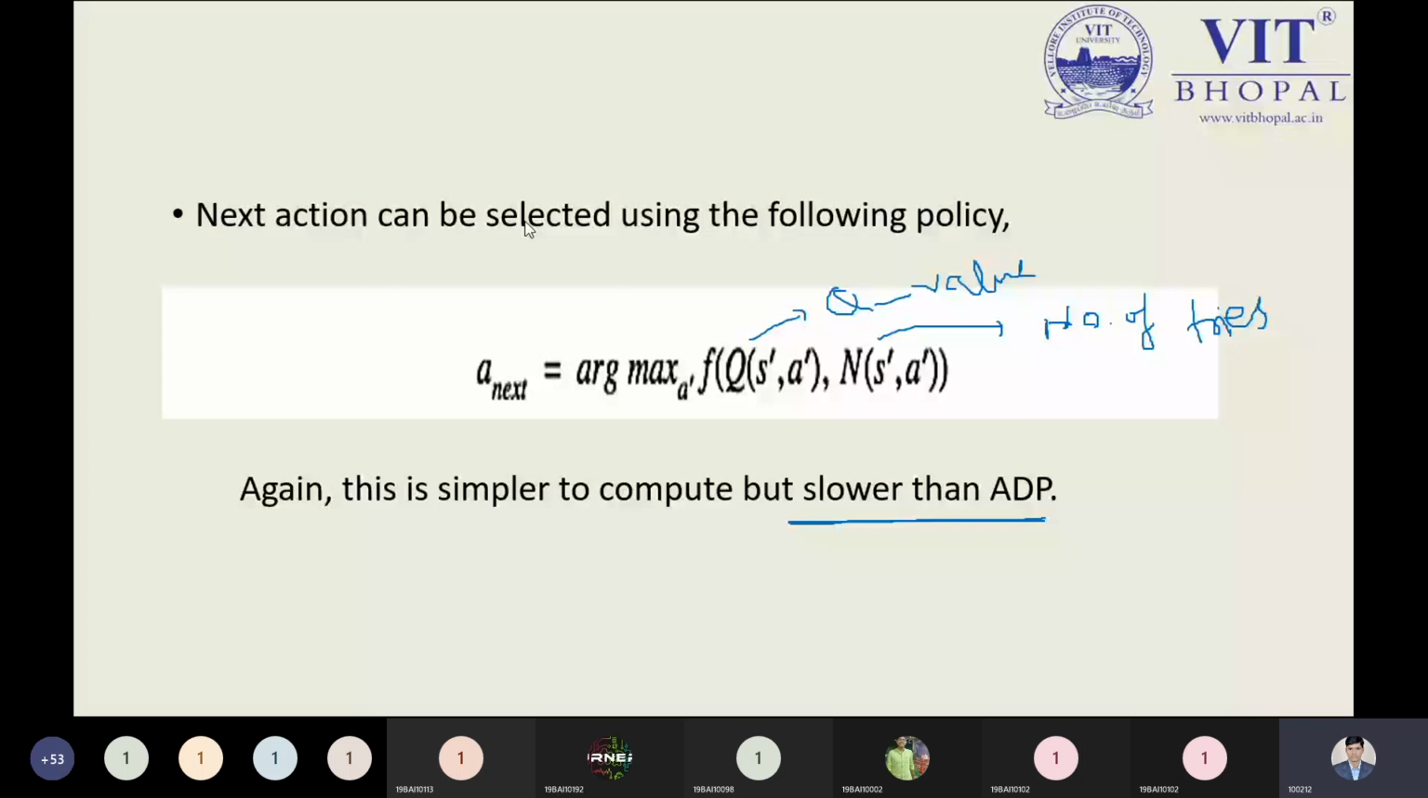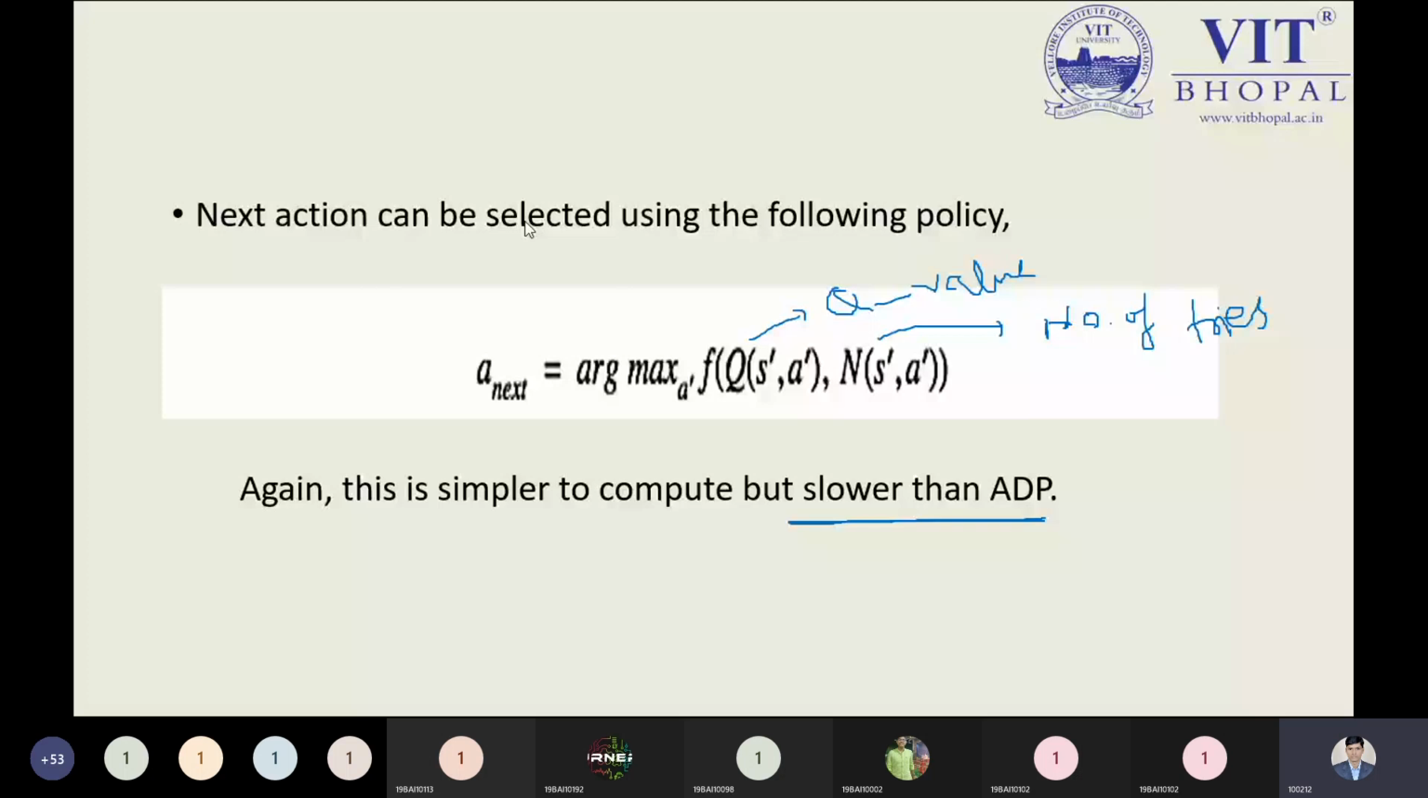Drawback is saying to us it is slower than the ADP. What is ADP? Adaptive dynamic programming, where the transition model is applicable. So instead of the transition model, you are trying to use the Q value function. The Q value function will keep the details of all its successors. So definitely, it will be slower than the ADP. That is the adaptive dynamic programming.